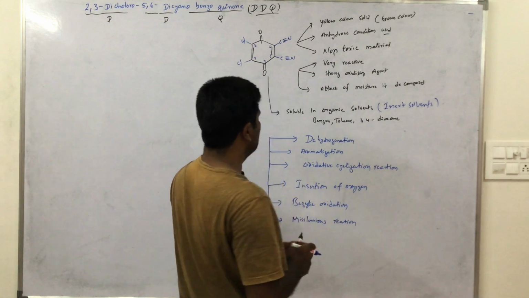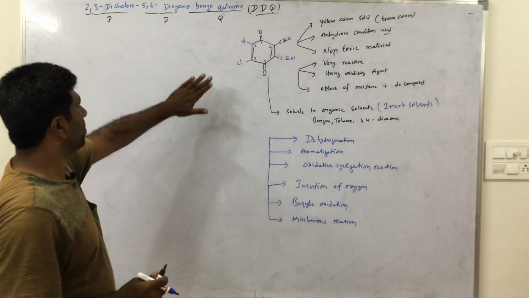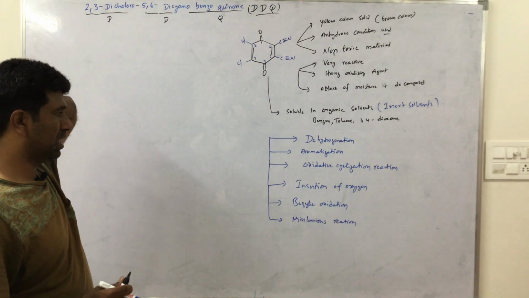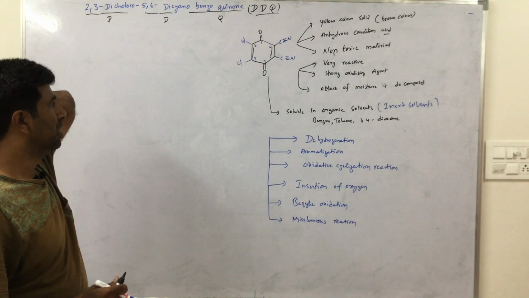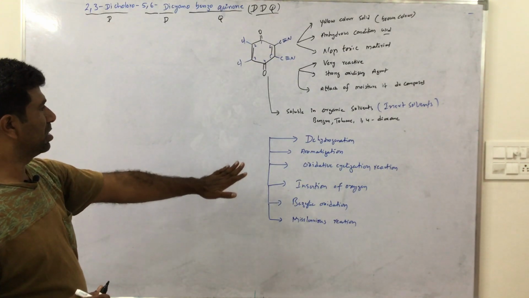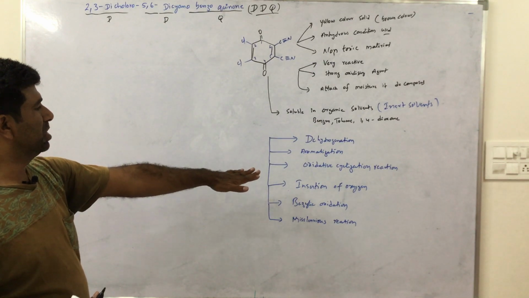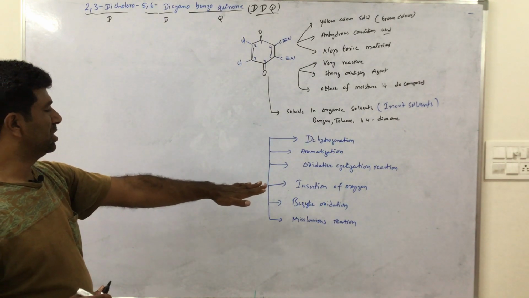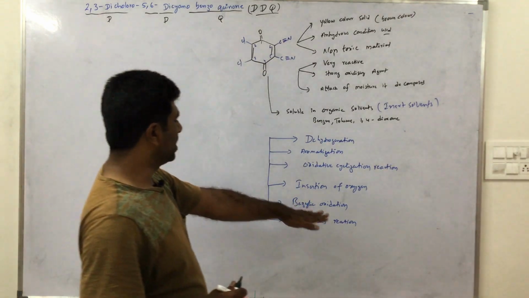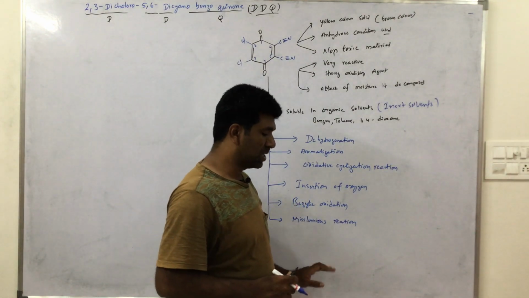These are the reactions in which we use DDQ in organic chemistry. We discussed one by one clearly: dehydrogenation, aromatization, oxidative cyclization, insertion of oxygen, benzylic oxidation, and miscellaneous reactions also.